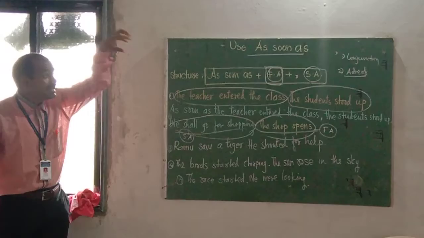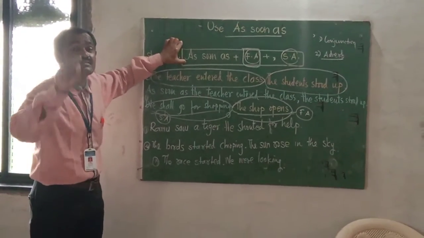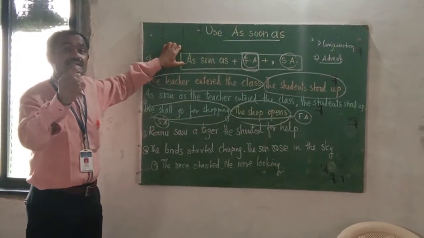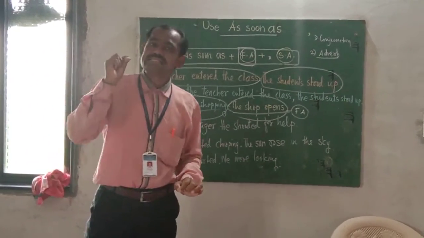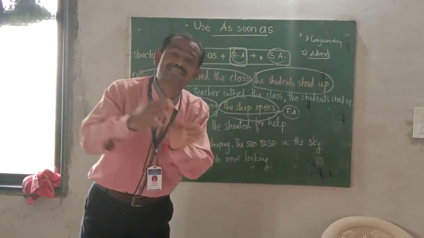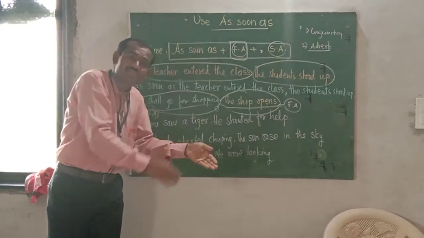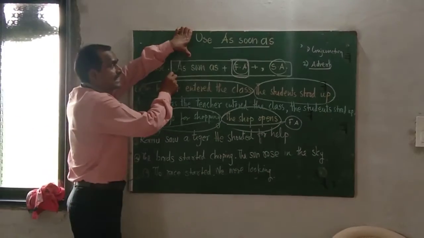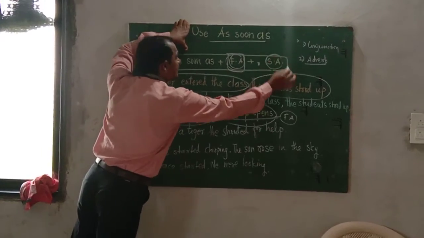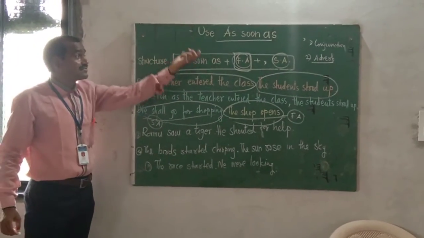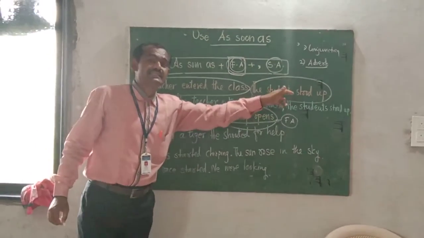So remember, repeat this most important point, that while using as soon as, you must put the first action wherever it may be present. Sometimes it would be present at the second position, sometimes at the first position. So remember, as soon as first action, comma, second action. In English, as soon as first action, comma, second action.